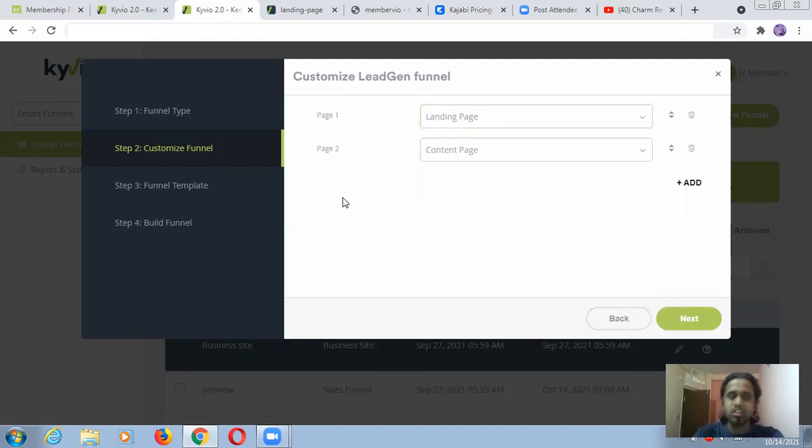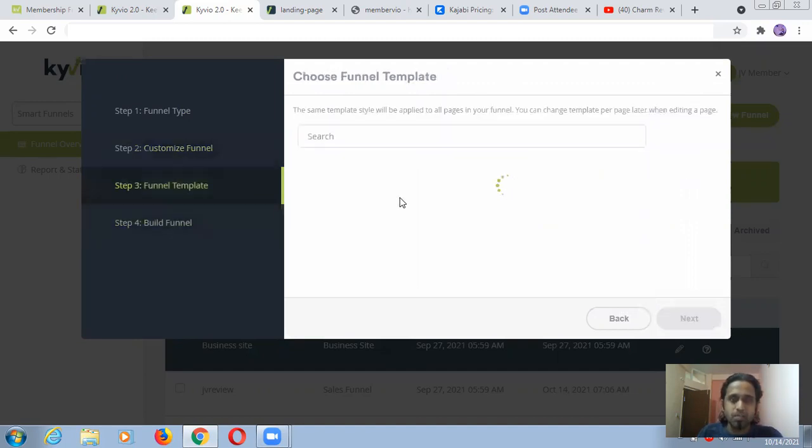You can play around with them, because I already showed you before inside another feature. You can go and change this. So I'm just going to click next. Funnel template, you can choose.